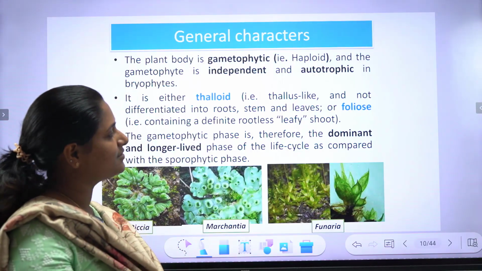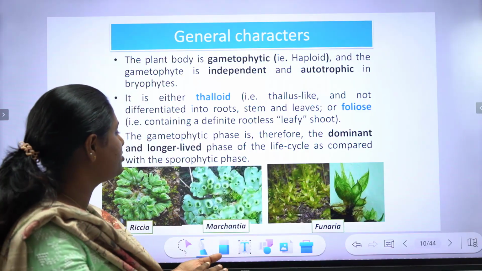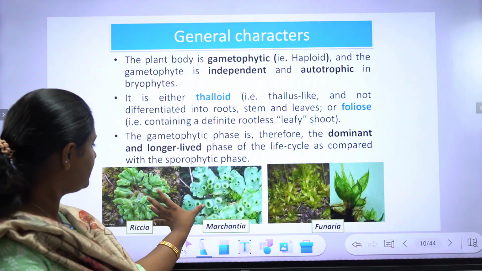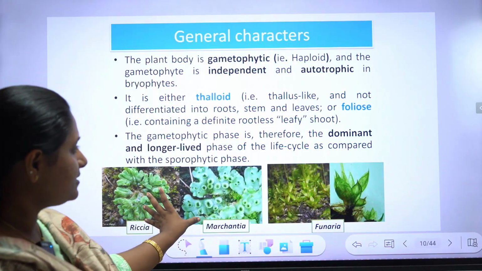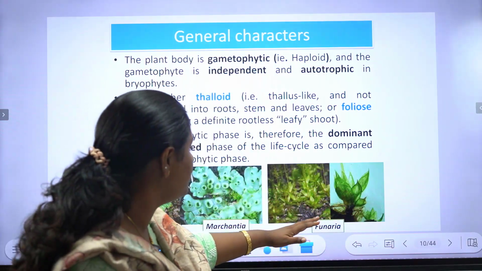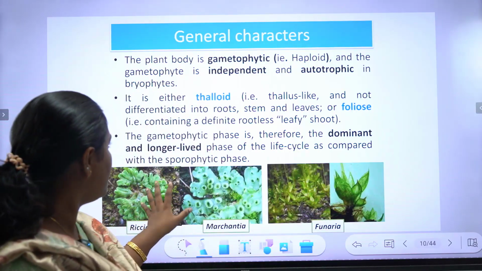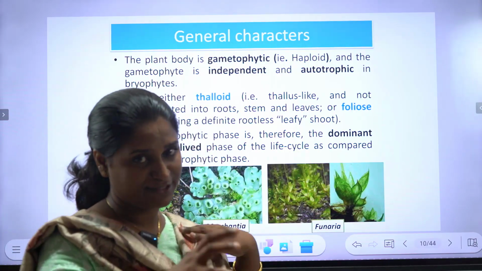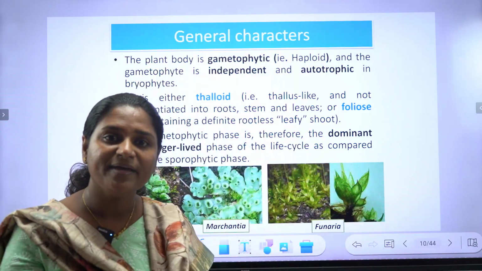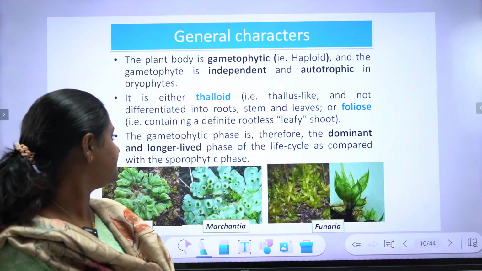And it is either thalloid, meaning thallus-like and not differentiated into root, stem and leaves. These are the thallus forms. There are certain foliose species, which have a definite rootless leafy shoot. So these are foliose, these are thalloid. So the plant body is gametophytic, haploid, independent, autotrophic, and appears either as thalloid or foliose.